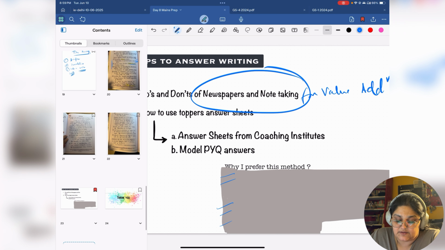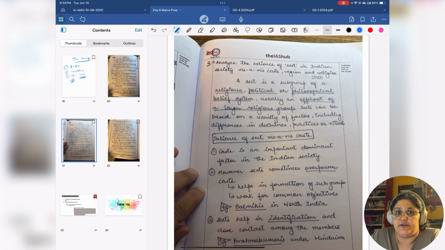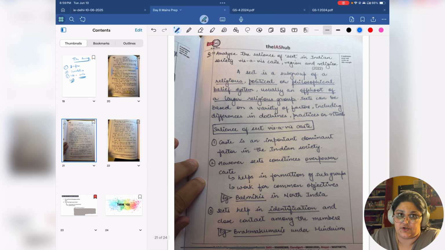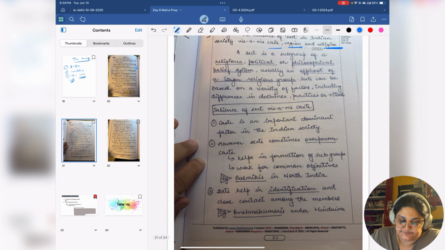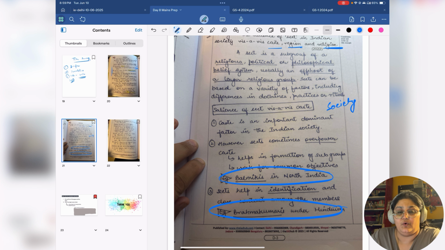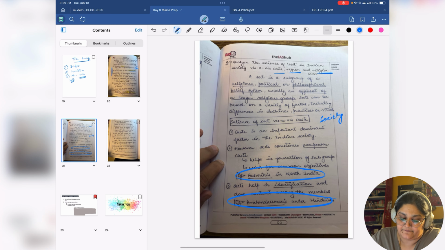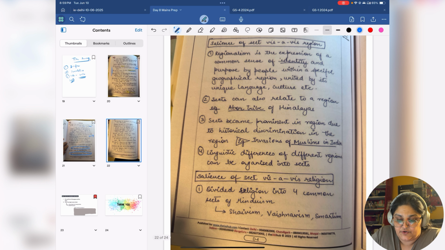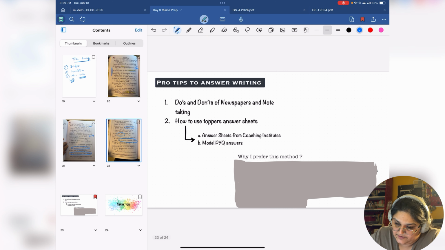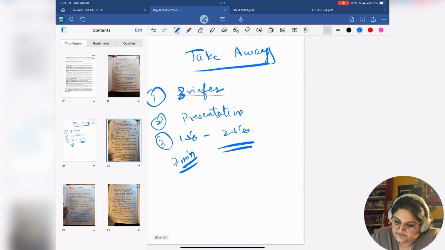I showed you these answers. You could have value added from this. For example, let's take: analyze the salience of sect vis-a-vis Indian societies, caste, region and religion. In this, what you could have used is the examples they have used. Because as I said, let's say society is not your main paper or you are not familiar with it before UPSC, so you don't have a lot of good examples. Especially people who had sociology, anthropology, etc. as optional, they have good subject specific examples. So use their examples. Get those examples from them.